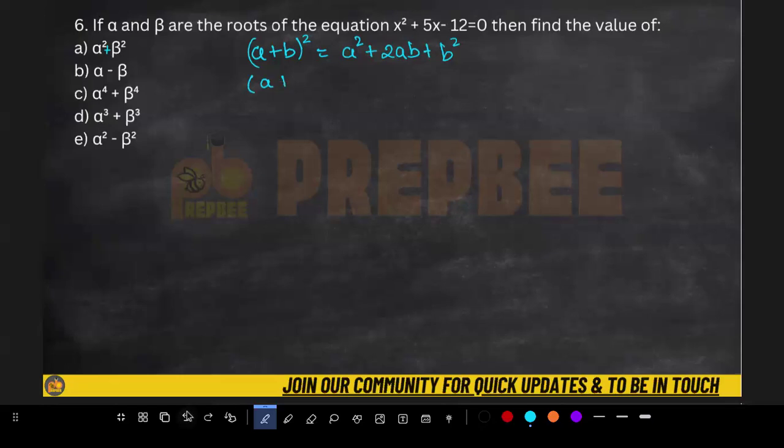Similarly, (a - b) whole square is nothing but a square minus 2ab plus b square.